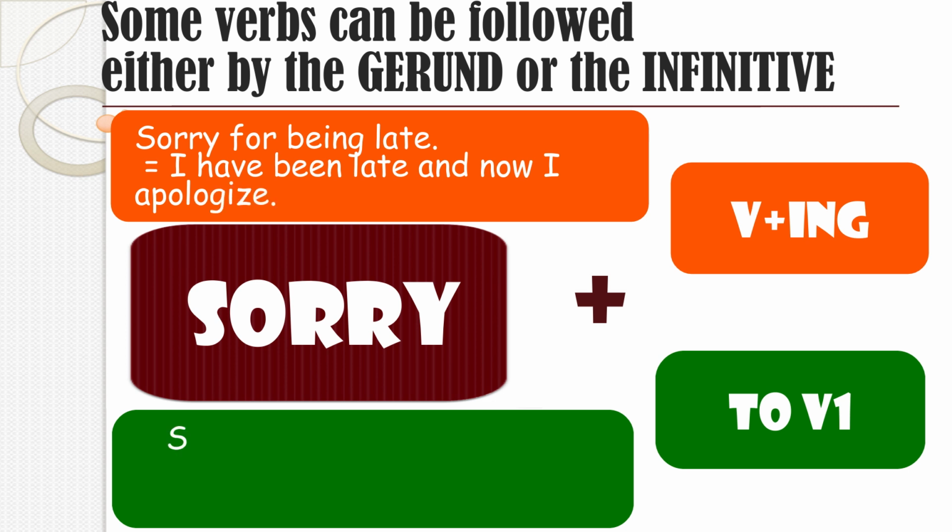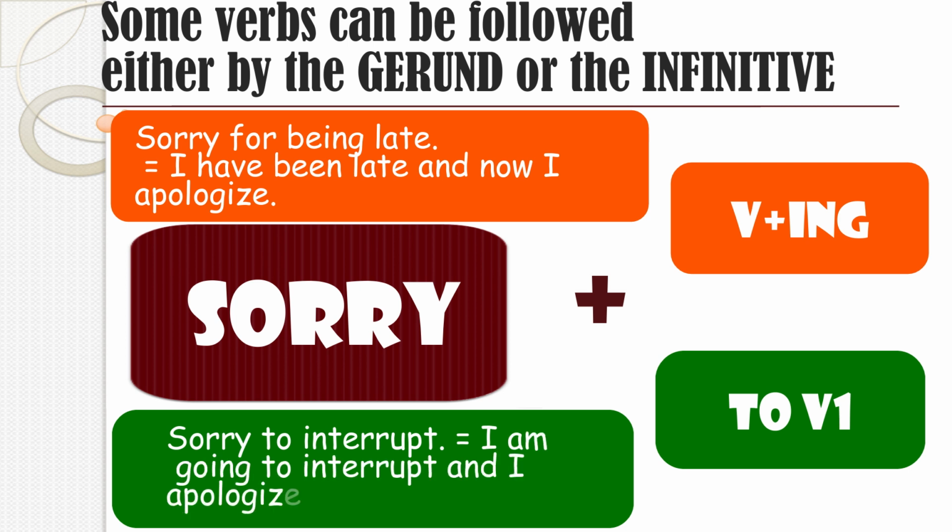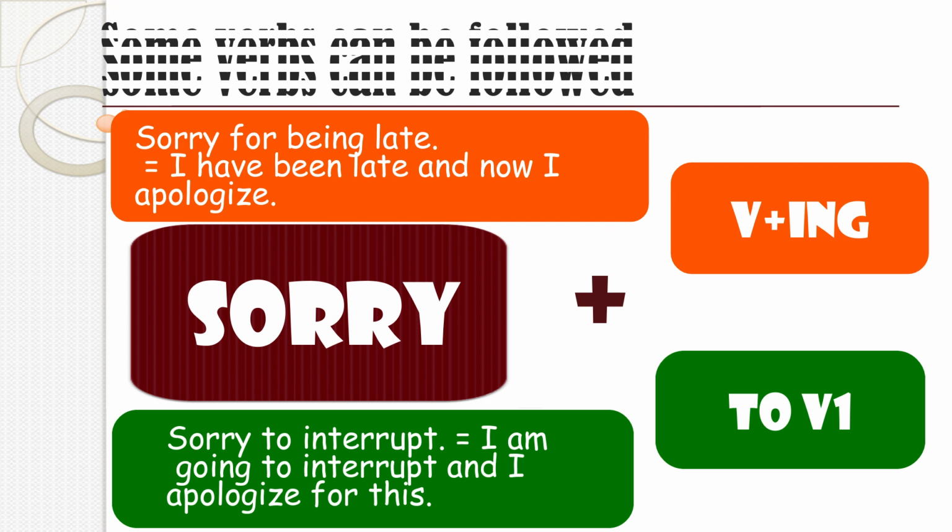But if you say, sorry to interrupt you, I'm going to interrupt you and I apologize for this. That sorry is apology. But to interrupt, that is, I am going to interfere here and have a say and say something. So, these are two good expressions to remember. For plus gerund, sorry for being late, sorry for doing this and that, but sorry to interrupt you, to stop you, etc. Well, remember them.